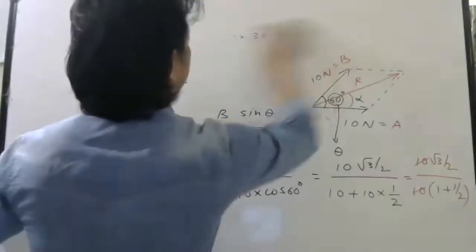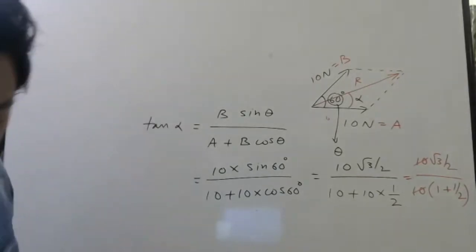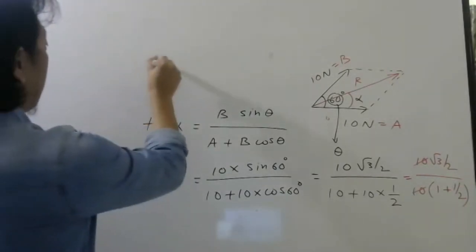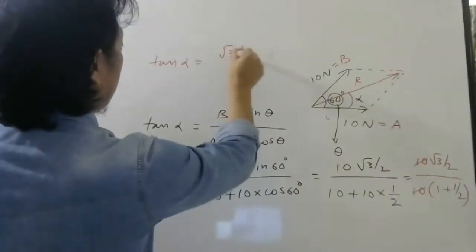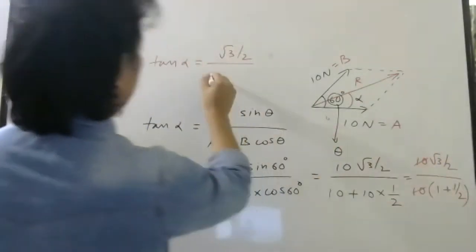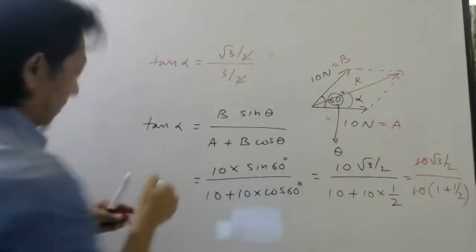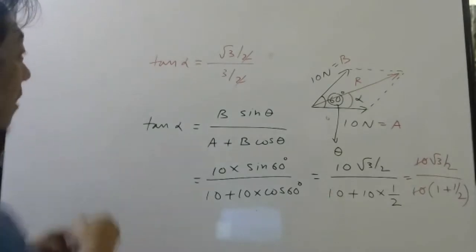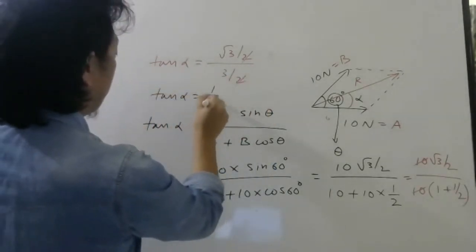Let me write here. So tan alpha will be, in the numerator, root 3 by 2. In the denominator, 1 plus half is 3 by 2. 2 cancels. So you will get 1 by root 3. So tan alpha will be 1 by root 3.